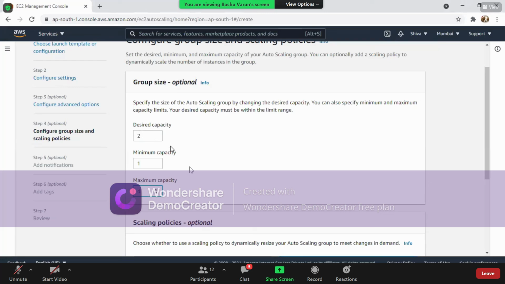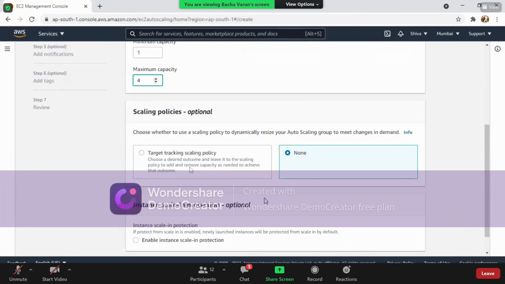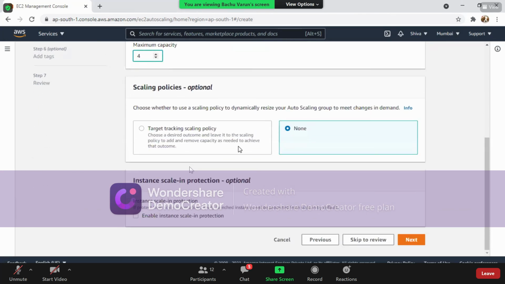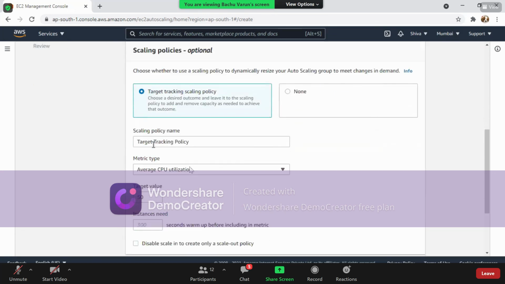It means if I go forward, there will be by default 2 Windows Server machines created, the desired capacity machines. All right. So, tracking policies. Yes, we require these tracking policies always. So in place of none, let us select this target tracking scaling policy. Right. So what would be the tracking policy? It means when we should create another machine.